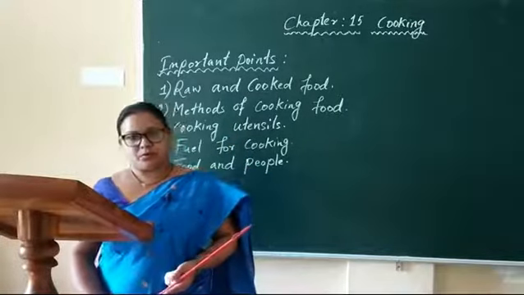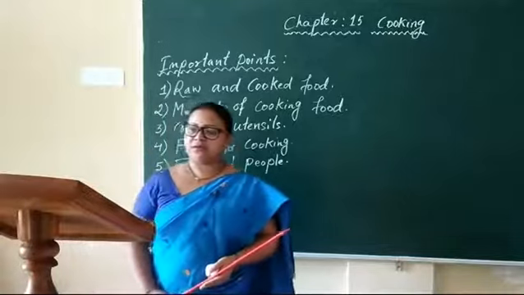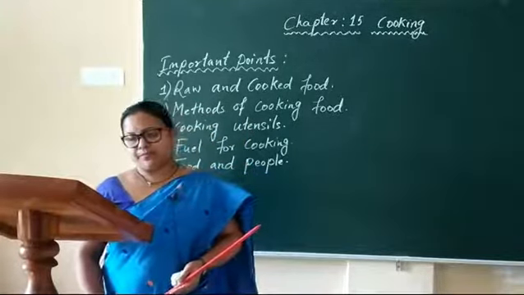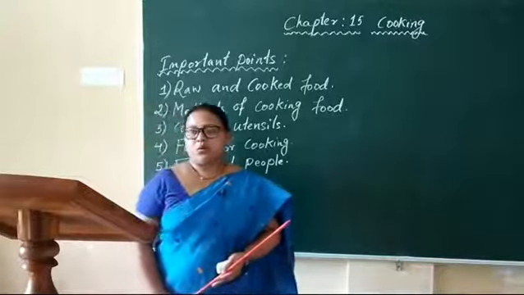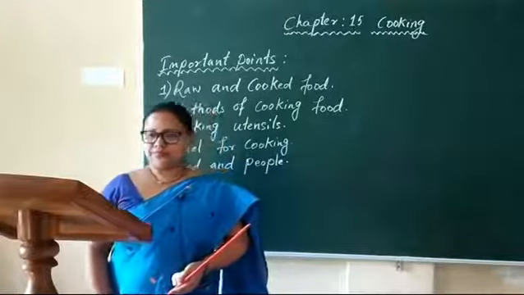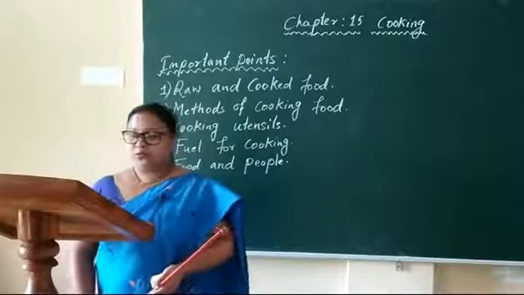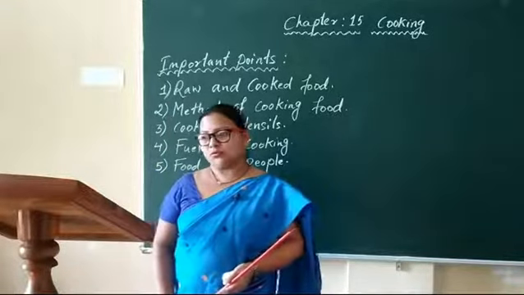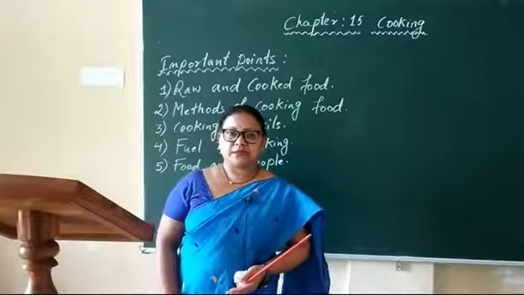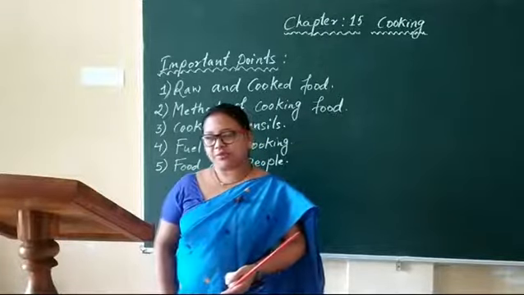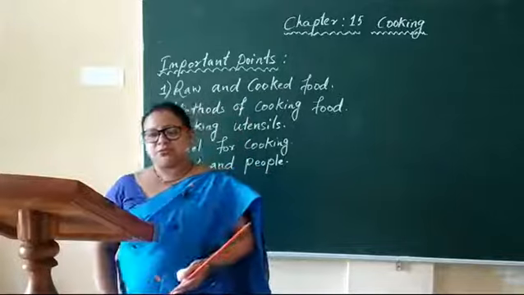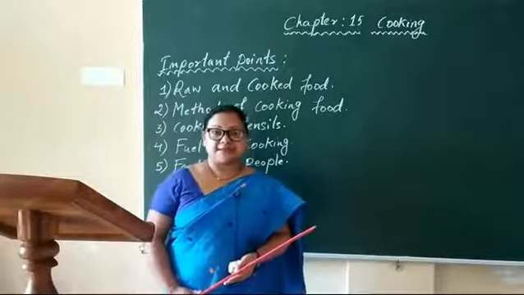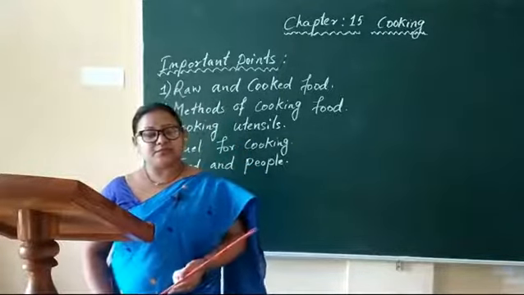Then tomato, onion, apple, guava, grape, beetroot, and there are so many. Okay. Now, what is cooked food? Children, food that is cooked before eating is called cooked food. For example, dal, rice, chapati, potato, etc. Cooking makes the food tasty, soft, and easy to digest.